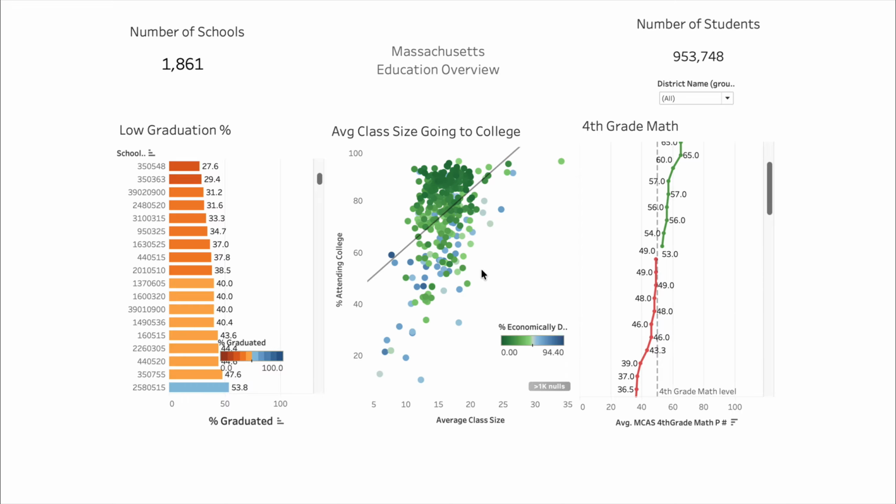And of those who are economically disadvantaged, how many fall into schools that have a low graduation percentage? So I think my first couple of questions back to the superintendent might be, hey, let's look at the economically disadvantaged. Are there tools or resources that we could provide to these students to increase not only their math scores, but the graduation percentage, which could then lead to increasing their attendance in college?